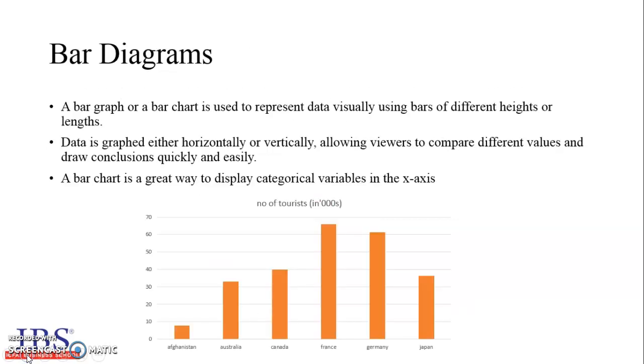Bar diagrams. A bar graph or a bar chart is used to represent data visually using bars of different heights or lengths. Data is graphed either horizontally or vertically, allowing viewers to compare different values and draw conclusions quickly and easily. A bar chart is a great way to display categorical variables in the x-axis.